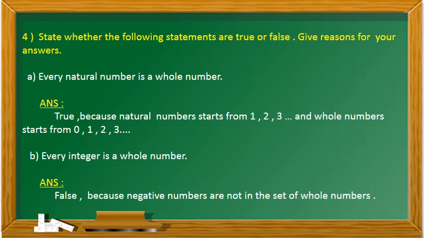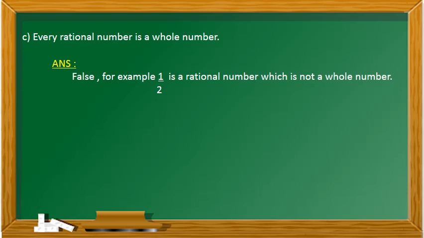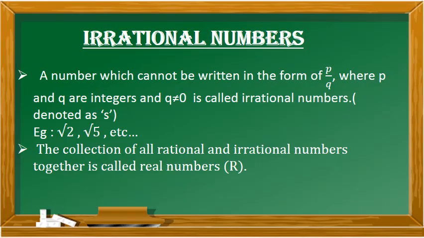Second question. Every integer is a whole number. False, because negative numbers are not in the set of whole numbers. So the given statement is false. Third subdivision. Every rational number is a whole number. False. For example, 1 by 2 is a rational number which is not a whole number. So the given statement is false.